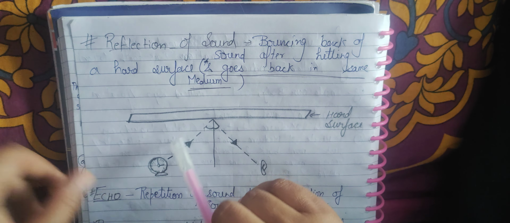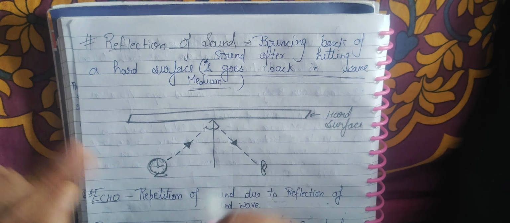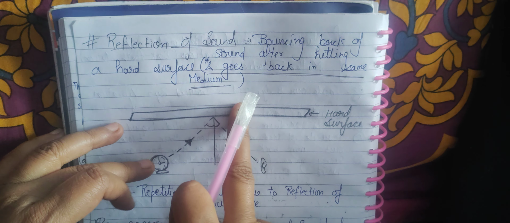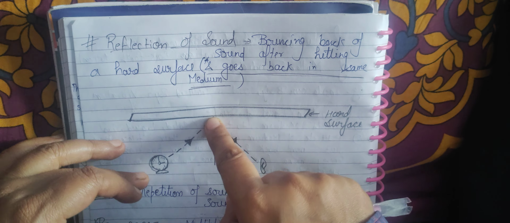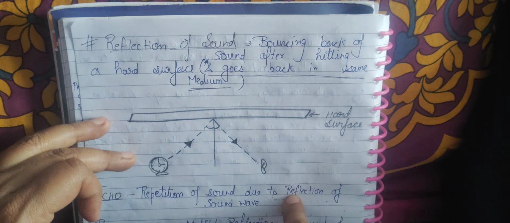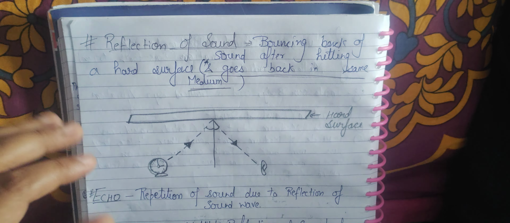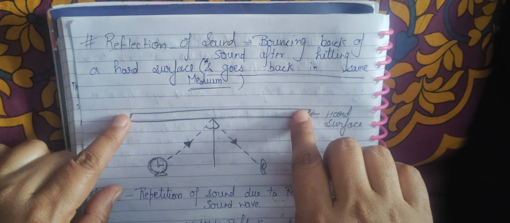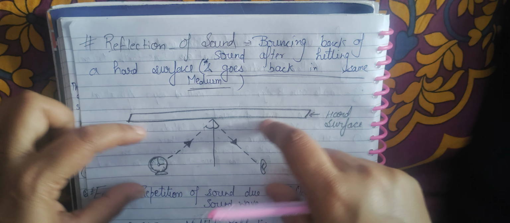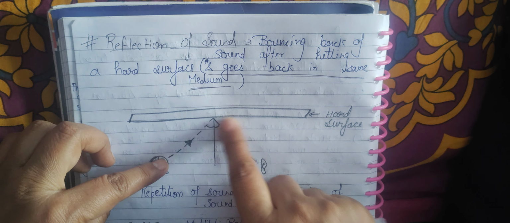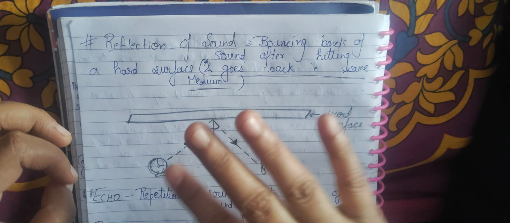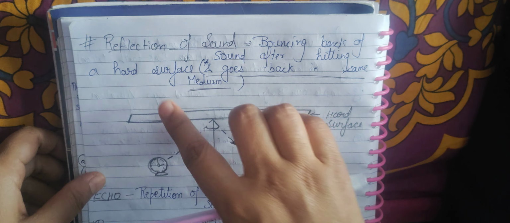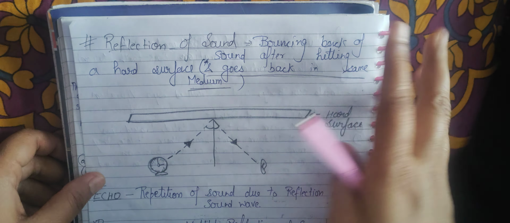We will discuss echo. The simple thing here is that when any ray or any energy hits any surface and comes back, it is known as reflection. Reflection is bouncing back, and it goes in the same medium. This is a solid medium, and this is an air medium, a gas medium, so it returns in the same gas medium. That's why it is known as same medium travel after bouncing back, which is reflection.